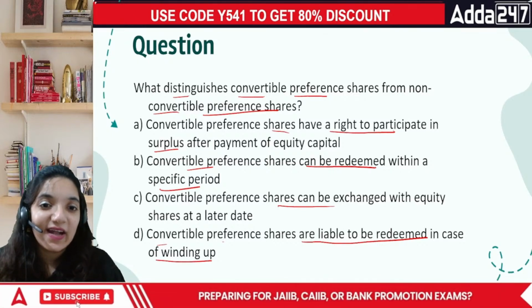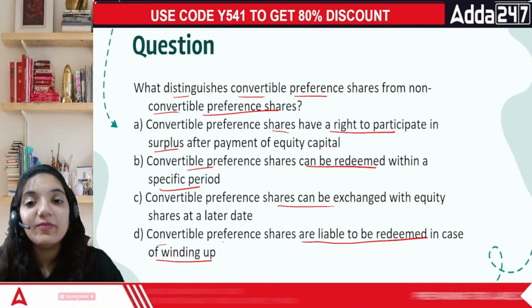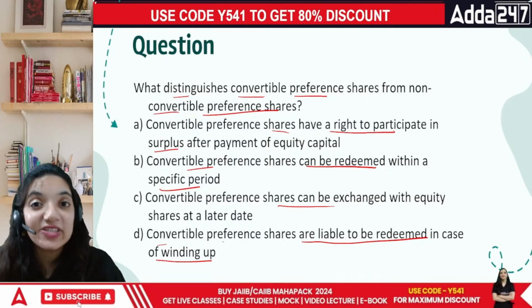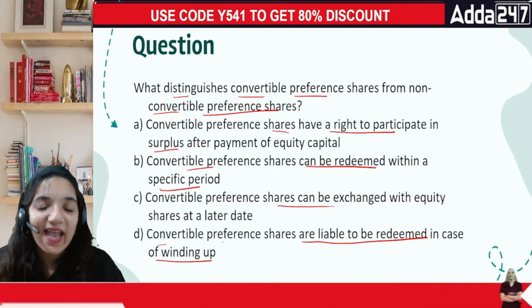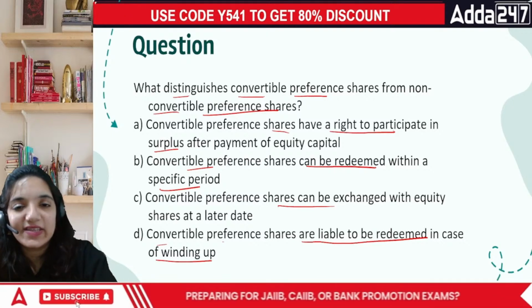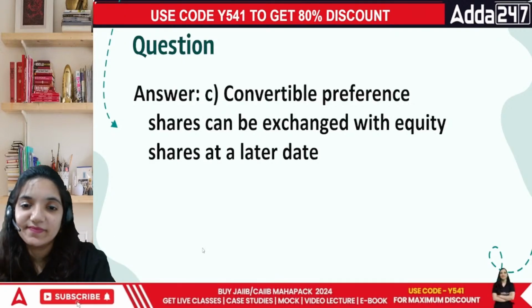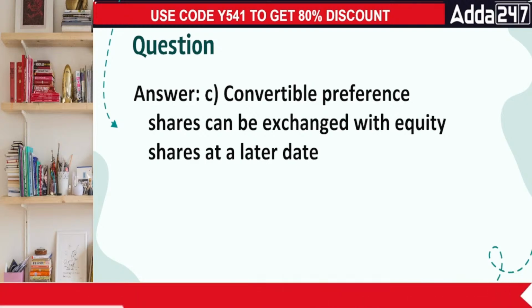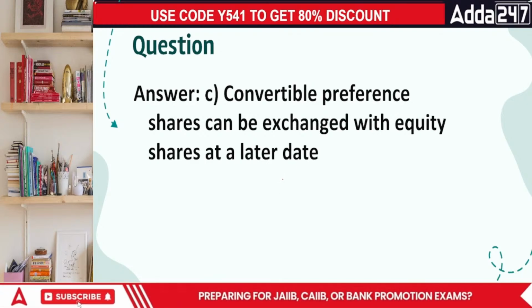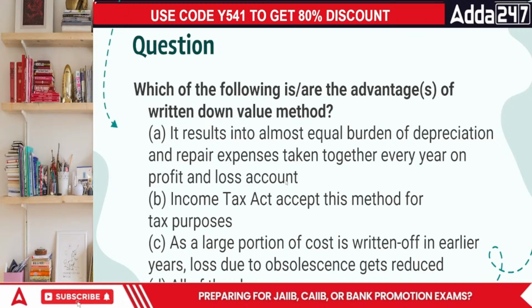So in this case, the correct answer is convertible preference shares can be exchanged with equity shares at a later date. So the correct answer is C. Done, everyone? Got the idea? Chaliye. Moving on to the next point.